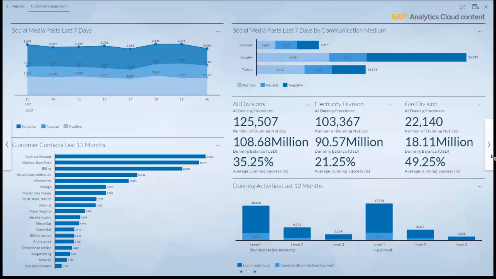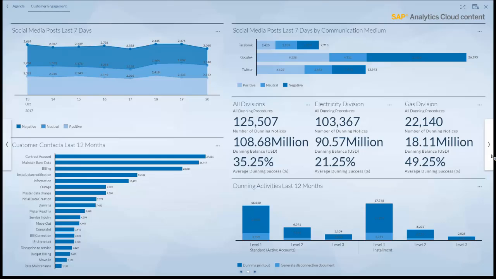For example, you want to get an understanding of social media posts in the last 7 days, or which are the communication mediums used. Also, customer contacts last month. So anything which has to do through various channels with your customers, to be informed where the pulse is, kind of.